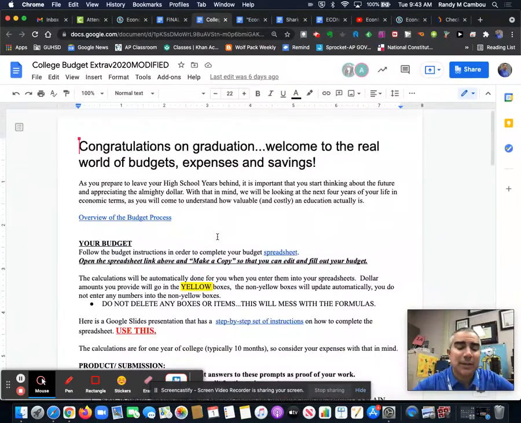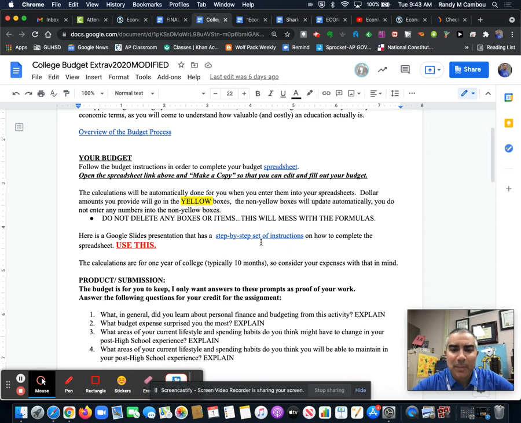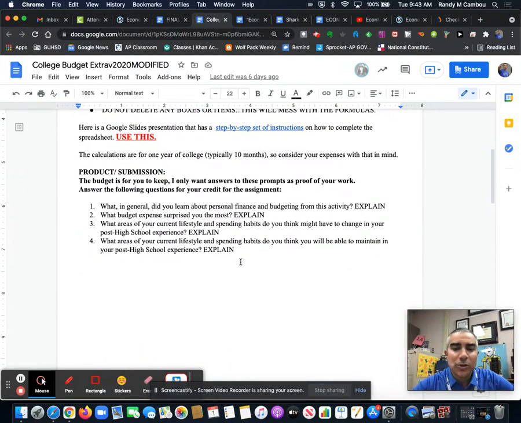College budget activity. This one is about helping you focus in and figure out expenses post high school, what you're going to be looking at doing. I've created a spreadsheet for you where you just input the data and it does all the calculations for you. I've created step-by-step instructions, and then what you're turning in to me, I'm not getting your spreadsheet. I'm not getting your personal financial information and your budget.